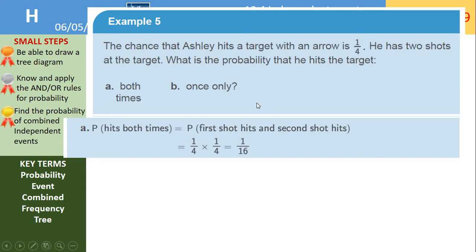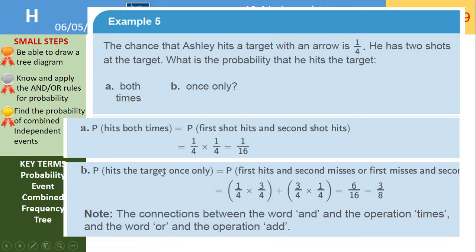Now we want the probability that he hits the target just once only. So if you think about this, this means there are two ways this can happen. He could hit it with the first shot but then miss with the second, or he could miss with the first shot and then hit with the second. So we first of all need to work out the probability that he hits with one and then doesn't with the other. So the probability that he hits with the first shot is a quarter, but then he's got to miss with the second shot.